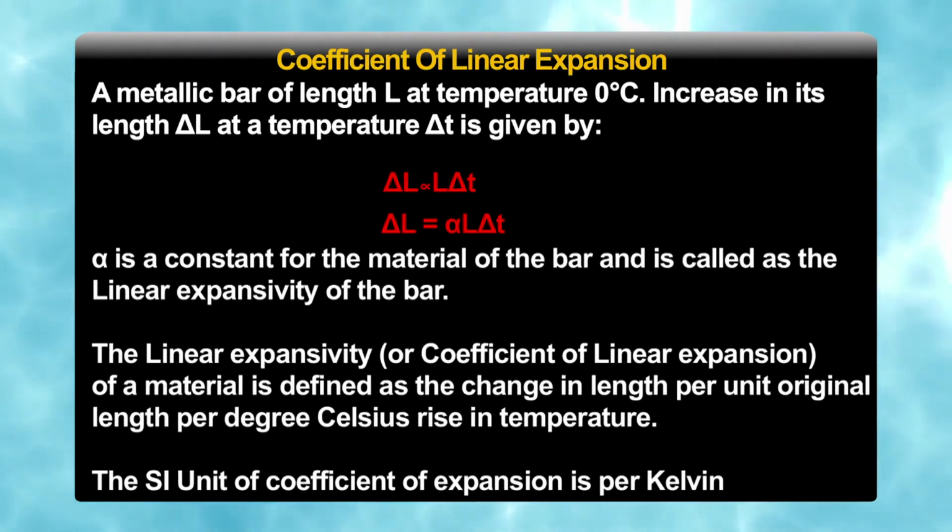The coefficient of volume expansion of a material may be defined as the change in volume per unit original volume per degree Celsius rise in temperature. Similarly, here we have gamma, that is delta V upon V into delta T, to show the expansion in liquid.